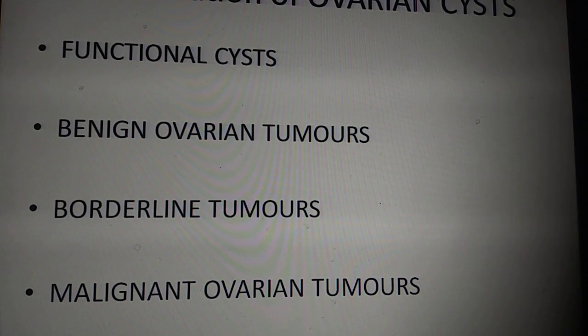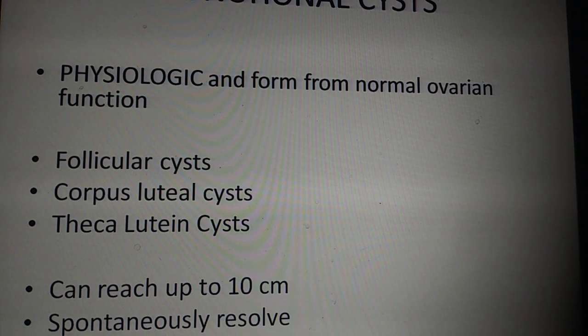Okay, so how do you classify ovarian cysts? As such, you have functional cysts. Then you have benign ovarian tumors, borderline tumors, and malignant ovarian tumors. So we'll be talking about the functional cysts and the benign ovarian tumors in this class.